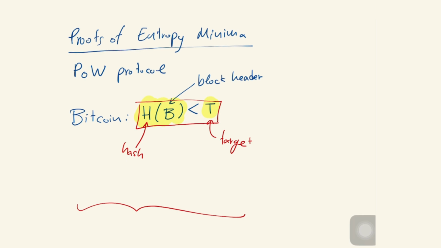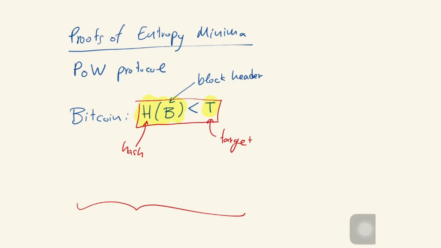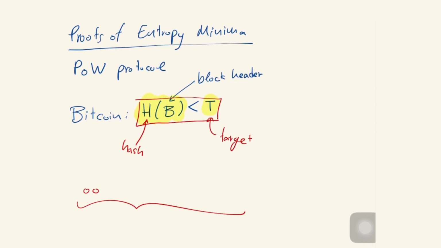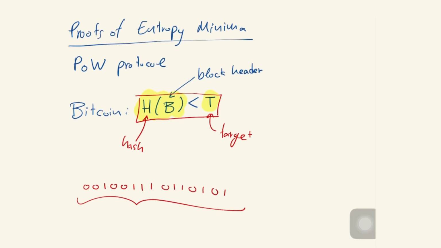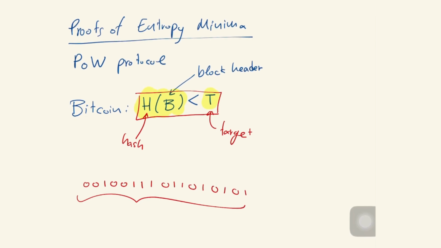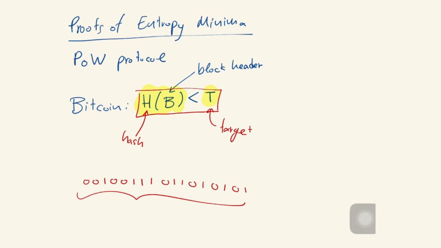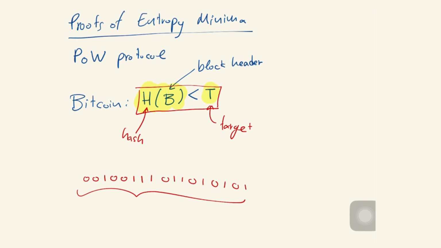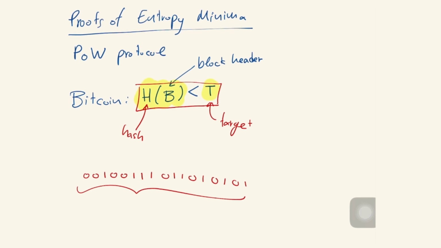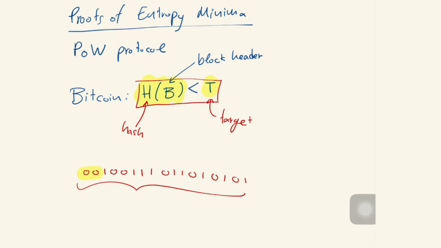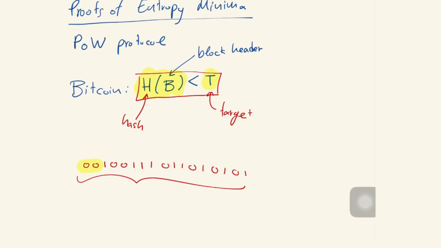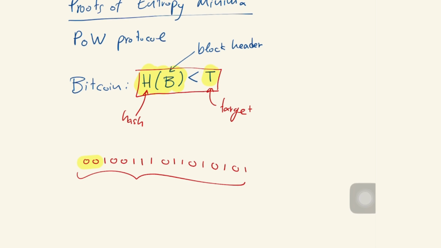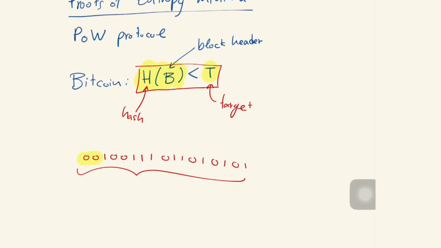So you can write it down in hexadecimal format, or you can write it down in binary format. And if you write it down in binary format, it might look something like that. So what we would say when we are describing these protocols intuitively is that, well, the hash has to start with a certain number of zeros here, but that's not formally correct. That's not actually what the protocol does. It's a little bit more detailed in the fashion that it is comparing it against another number.